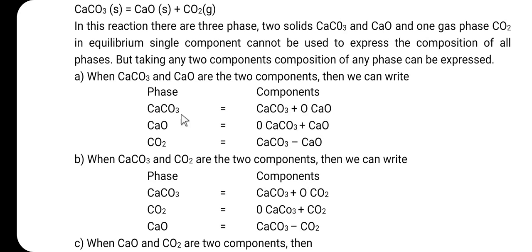So, here the calcium carbonate is equal to calcium carbonate plus 0 calcium oxide. Then here the calcium oxide is equal to 0 calcium carbonate plus calcium oxide. Then here the carbon dioxide is equal to calcium carbonate minus calcium oxide. So, this is the first case when we consider the calcium carbonate and calcium oxide.